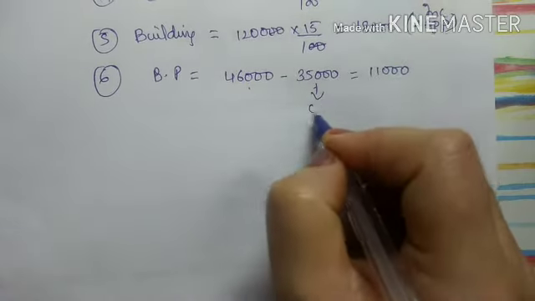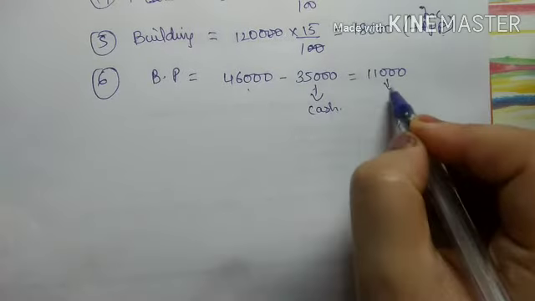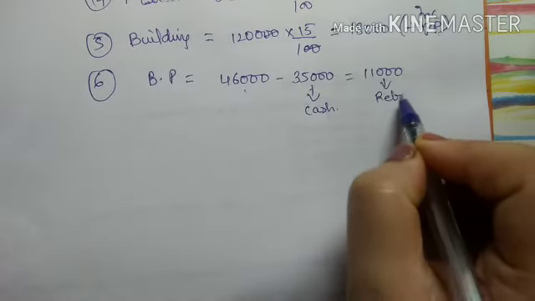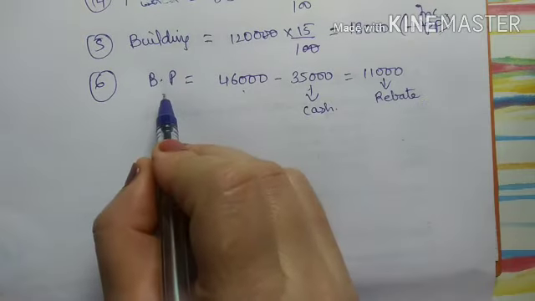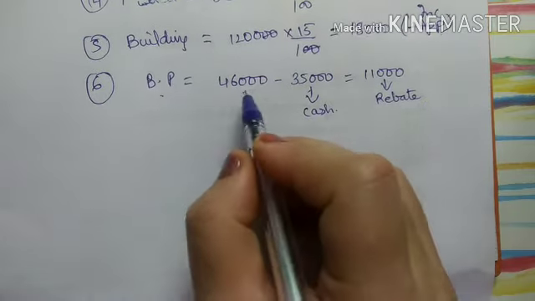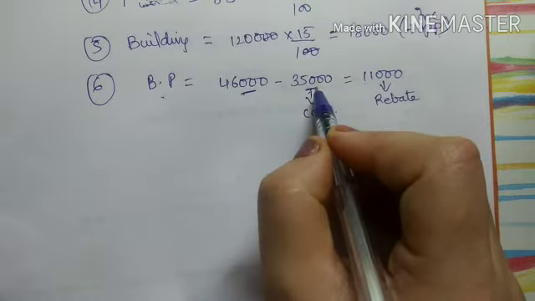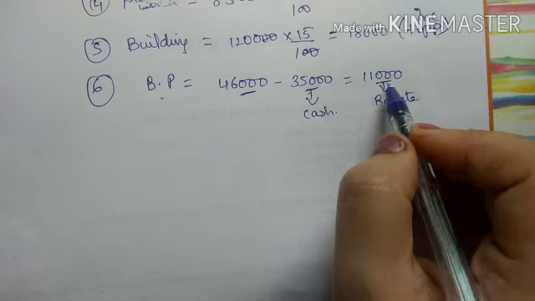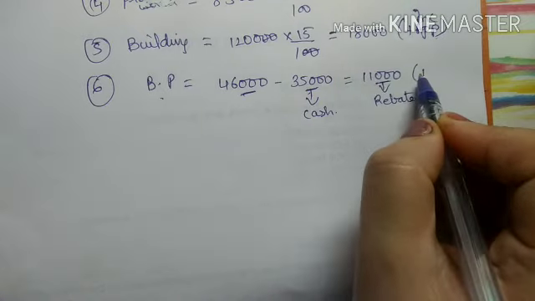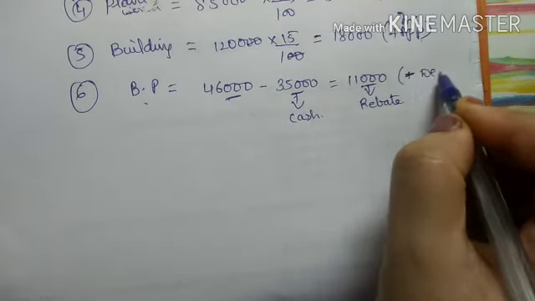Now this 35,000 paid is nothing but cash, it has been paid in cash, and this 11,000 is a rebate. It is my liability, right? Bills payable, which I had to pay 46,000 earlier, I have paid only 35,000, so this money is saved. 11,000 is my profit, right? So it is nothing but my profit. My liability is decreasing, right?